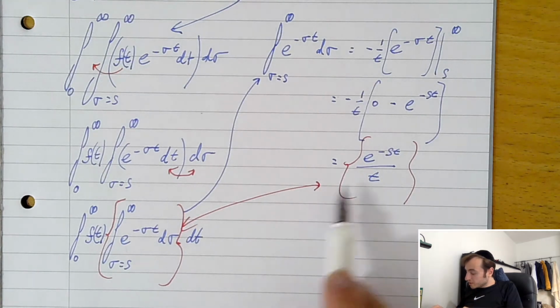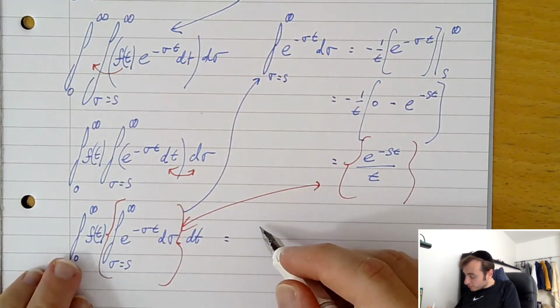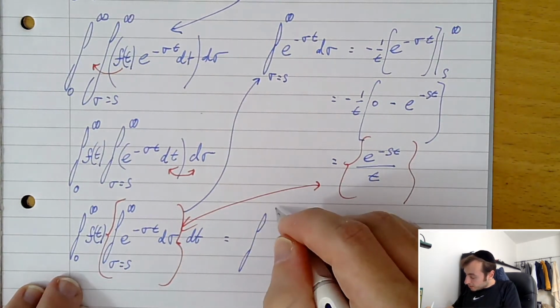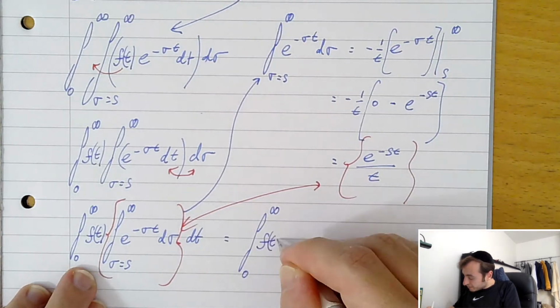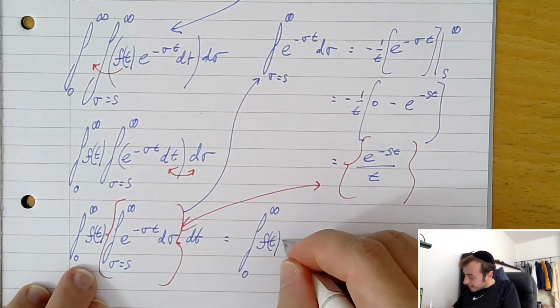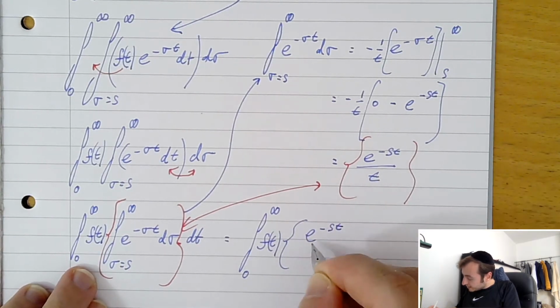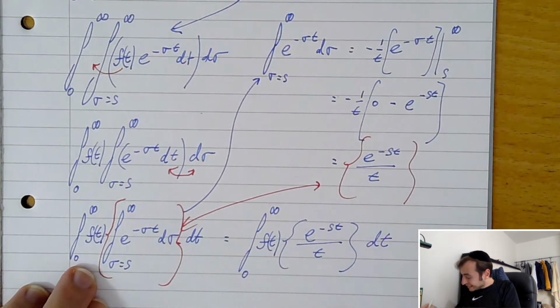So if we substitute that back into here, we should end up with the following. I'm just taking what we have over here, the integral between positive infinity and 0 of f of t, and now I'm going to sub in this e to the minus st on t, dt.